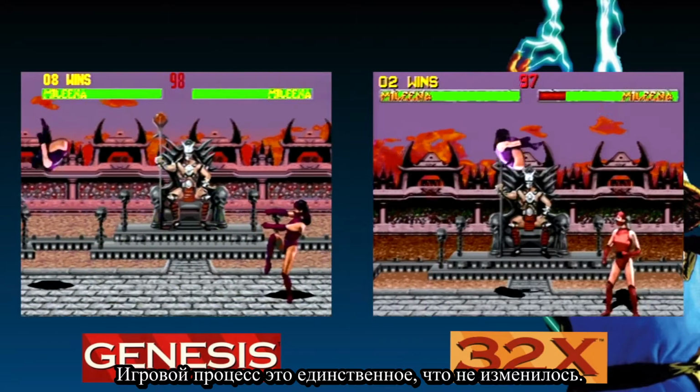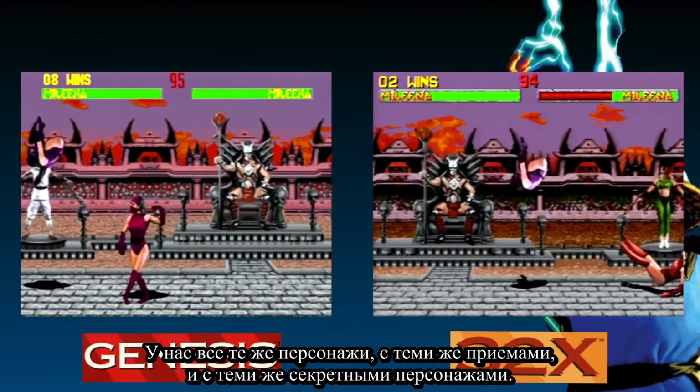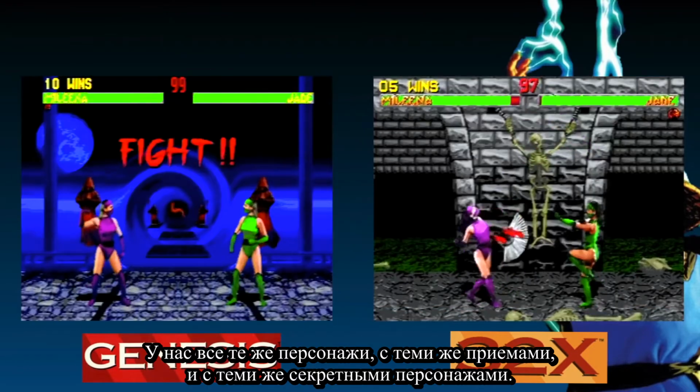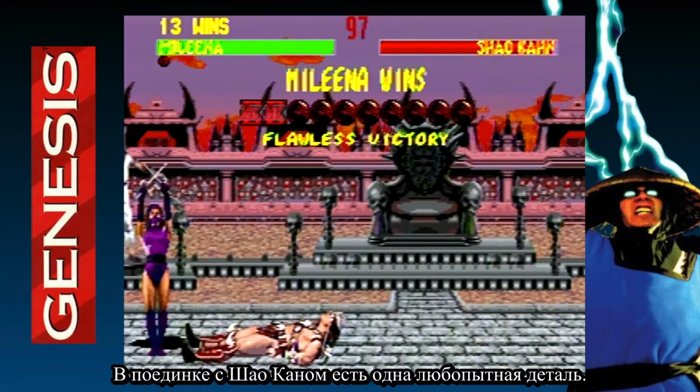Gameplay is the one thing that didn't change. You have all the same characters with all the same moves, and you have your secret characters too. There's a tiny difference with Shao Kahn.